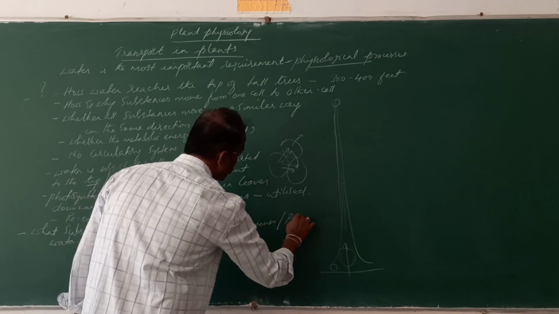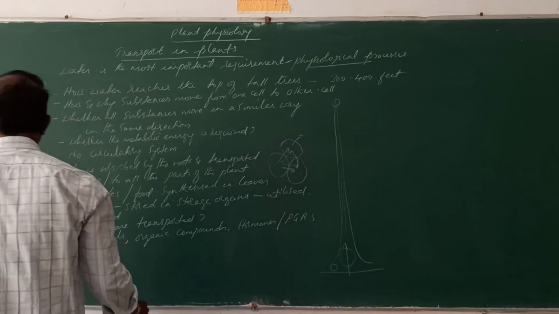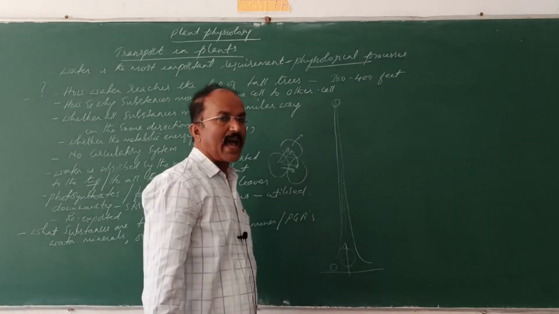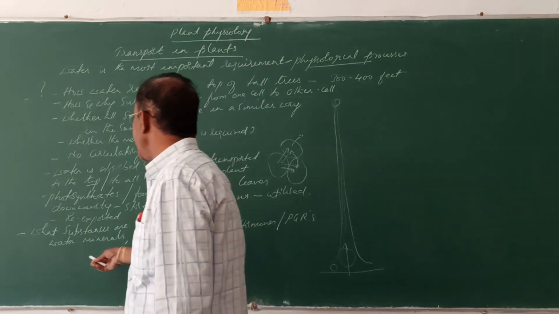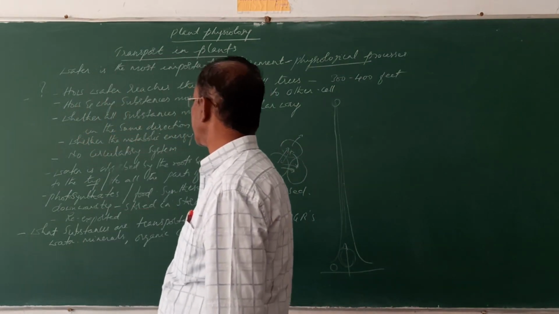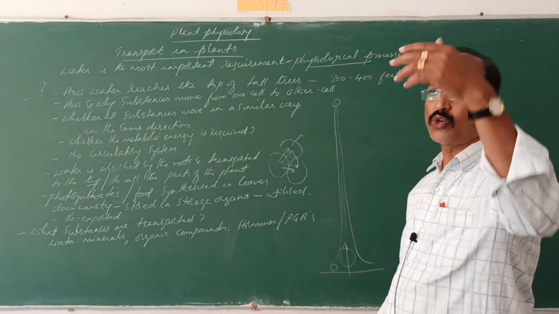Hormones are also known as plant growth regulators. So all these substances have to be transported. There is a need of transportation of these substances from one part to another part.